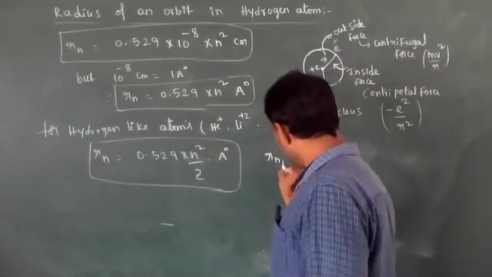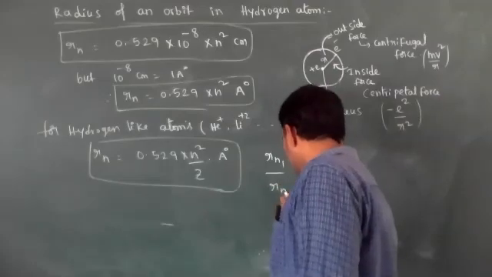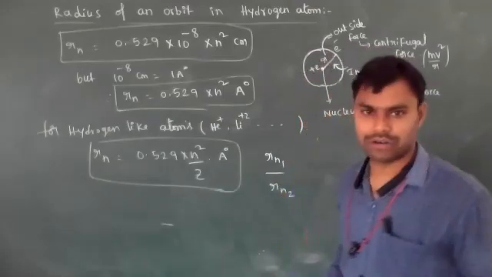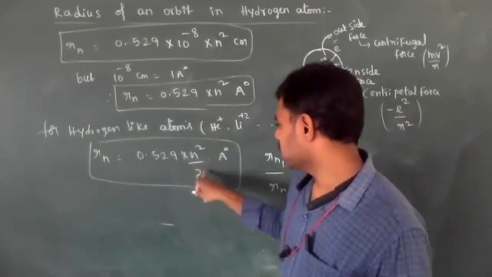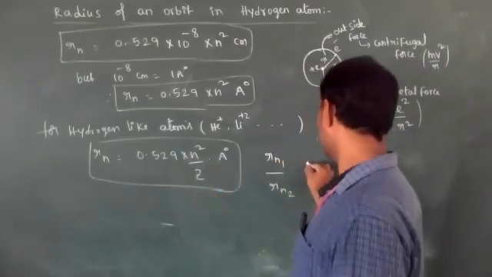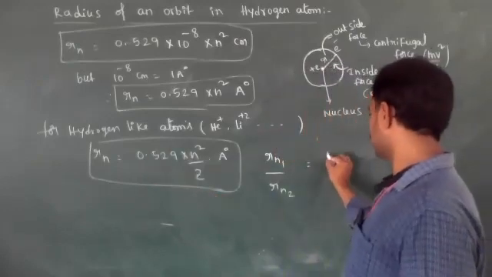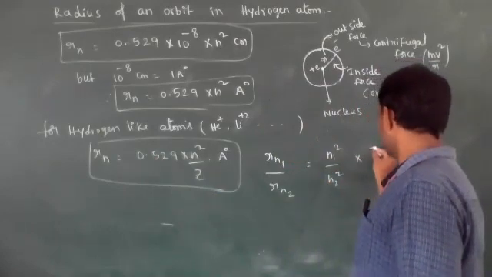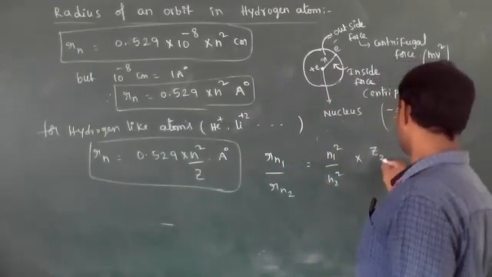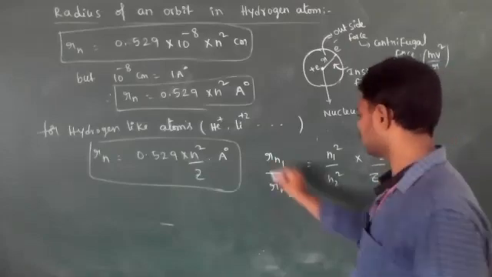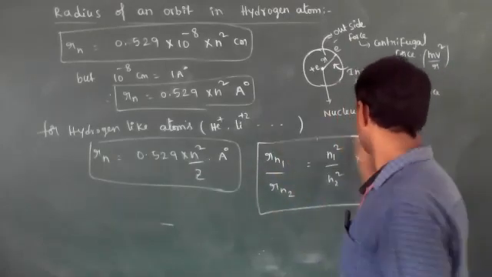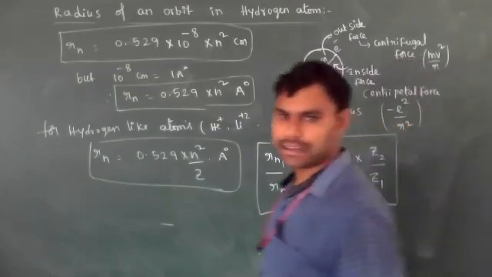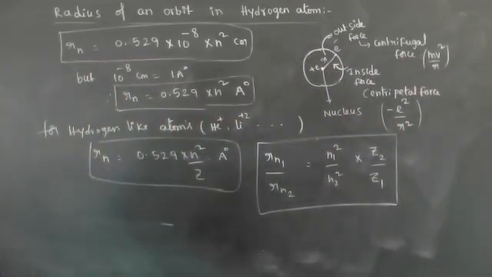So the ratio rn1 by rn2, this value will cancel, is equal to n1 square by n2 square into z2 by z1. This is one important formula.